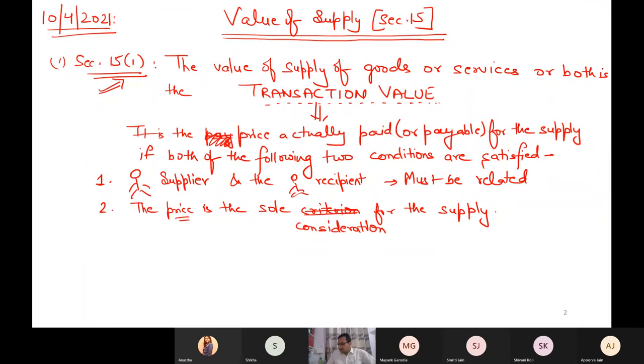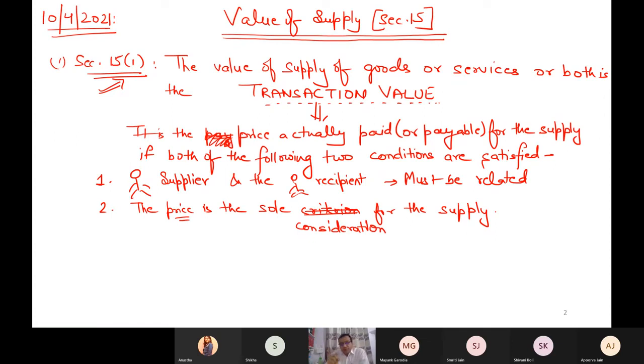That when purchasing and selling is happening, then that should be settled only in terms of price. You cannot say that you purchase this product of 10 lakh rupees, give me only 1 lakh rupees, and for the other 9 lakh rupees, I will do some work under you for 5 years. The law says no, then don't trust the price actually paid or payable. You have to take transaction value.